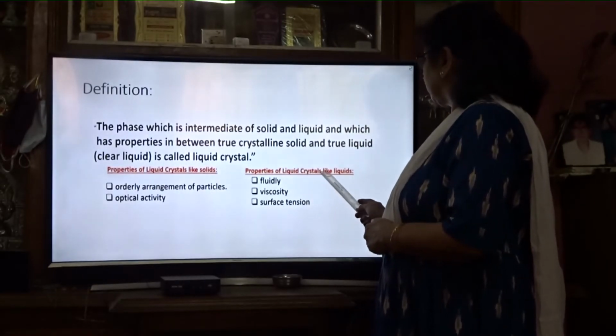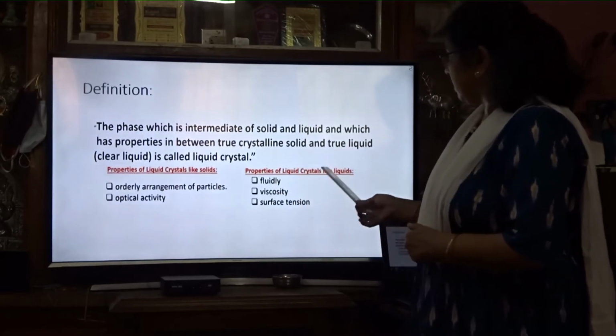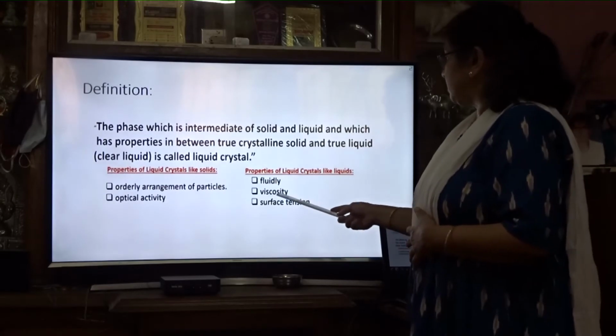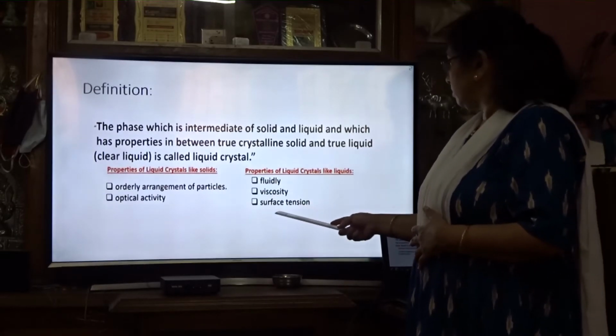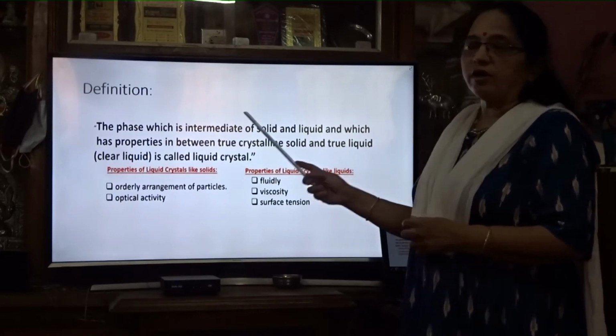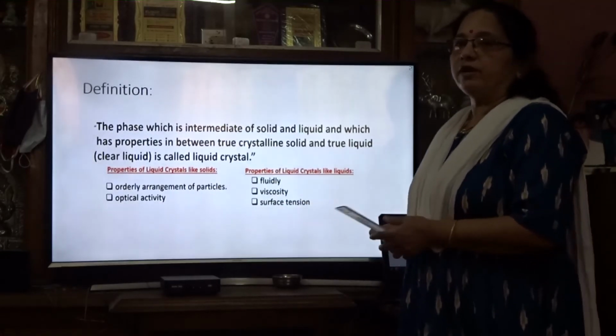Properties of liquid crystals like liquids: it has fluidity, meaning it flows freely like liquids. It has viscosity also, and surface tension. So liquid crystals have both solid-like properties and liquid-like properties.